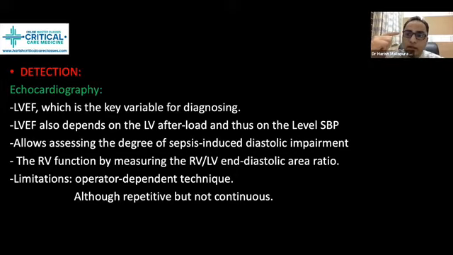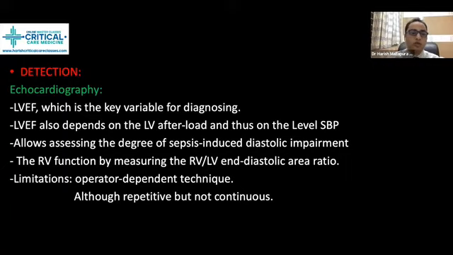Our understanding is ejection fraction tells about the cardiac contractility, cardiac systolic function, but ejection fraction decrease in sepsis is a relative phenomenon because it manifests because of the severe peripheral vasodilation. It may not be purely because of the decrease in contractility. Okay, so this allows assessing the degree of sepsis induced diastolic impairment. So along with the systolic dysfunction, we can get an idea by using echocardiography of the diastolic impairment by looking into E/A ratio, E/E prime and so on.